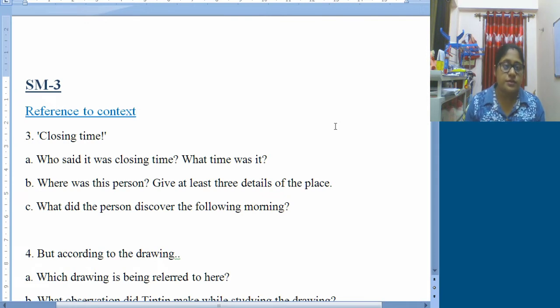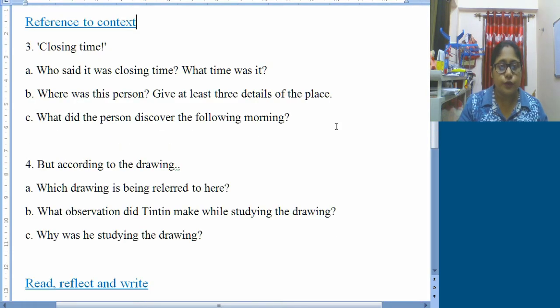Now option C: what did the person discover the following morning? The following morning, the guard discovered that the Arumbaya's fetish was missing from the museum. Now question 4: according to the drawing, which drawing is being referred to here?